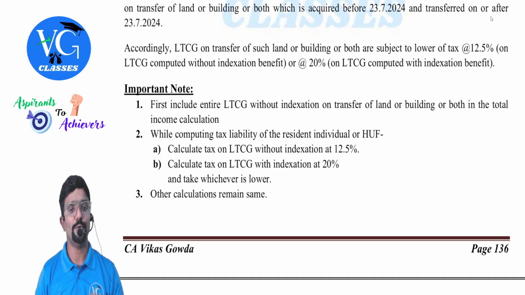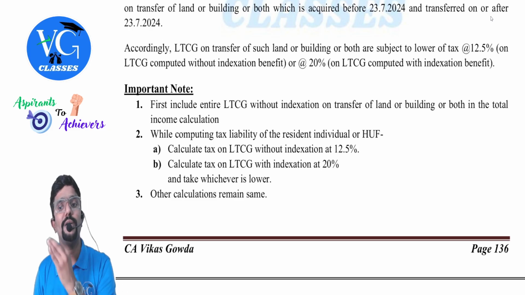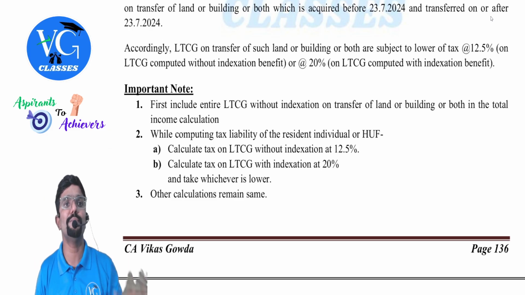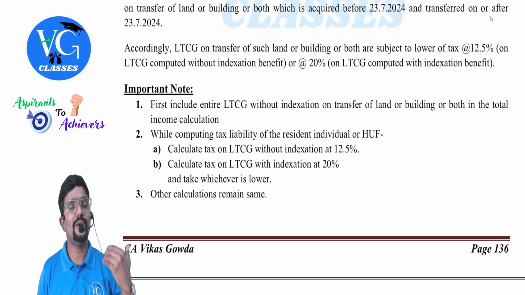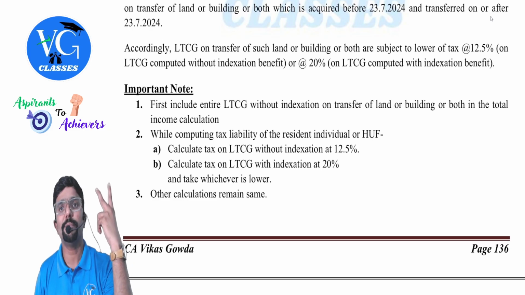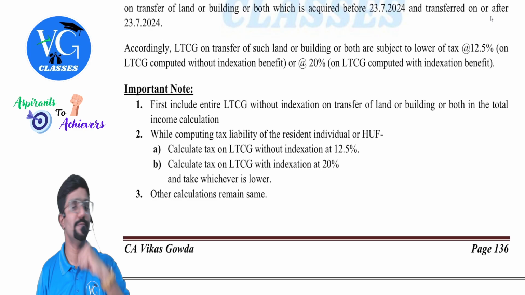Okay, first what should we do? First, include the entire long-term capital gain without indexation on transfer of land or building or both in the total income calculation, under which head? Capital gains. Then, while calculating tax, what should I do? I should have two figures: long-term capital gain without indexation, and long-term capital gain with indexation.